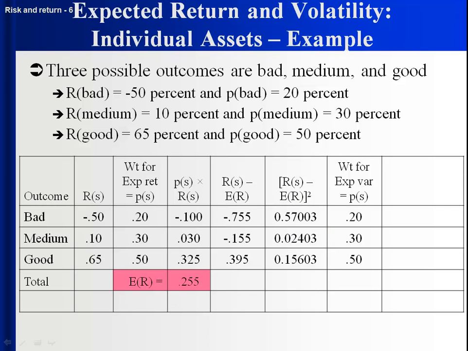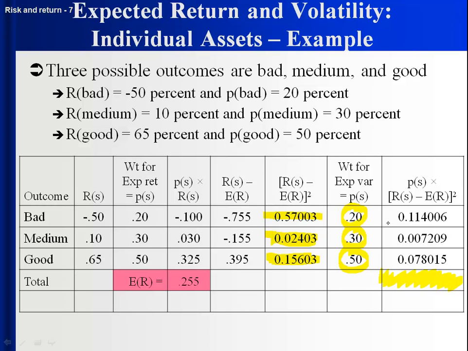What's our weight? Our weight is equal just to the likelihood of the bad, medium, and good. And so let's take a weighted average of our squared deviations. 20% chance of this squared deviation plus a 30% chance of that squared deviation plus a 50% chance of that squared deviation is going to give us our variance in a second. But here we have each of the three terms, the products, add them up. And the variance for this stock is 0.199230. Take the square root and the standard deviation is 44.6%.